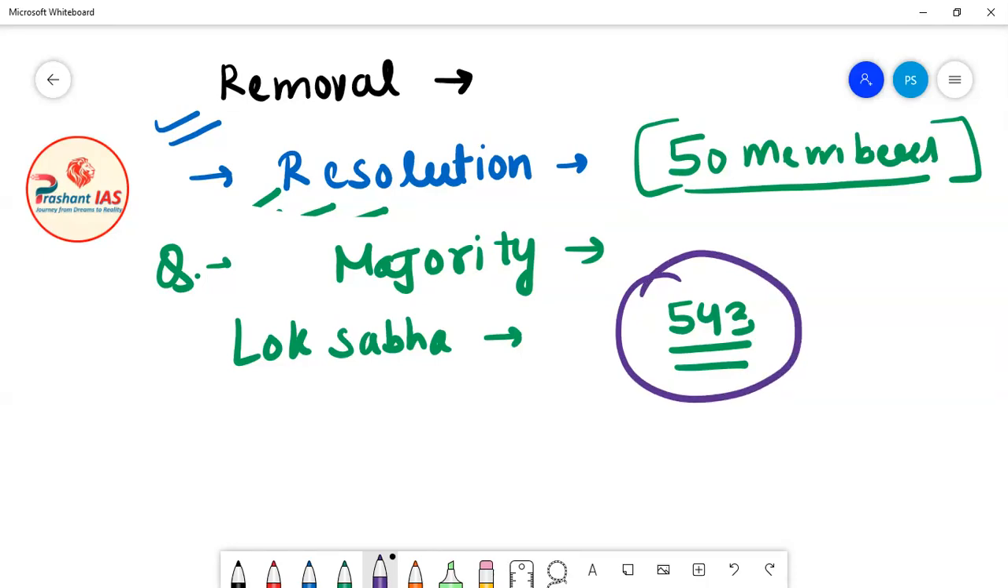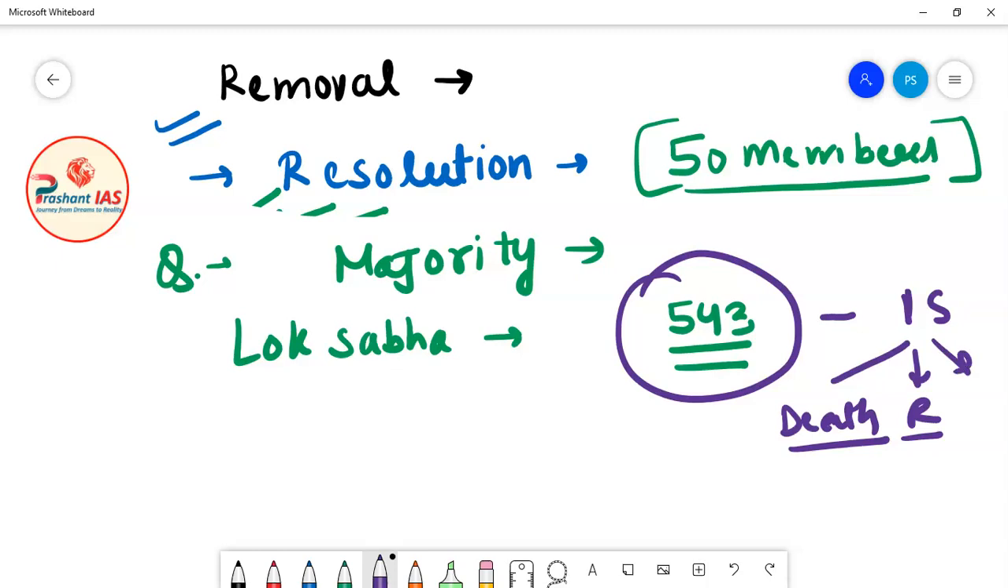Now let's suppose friends that there are total 15 vacancies in Lok Sabha. Now what is the meaning of vacancy? Vacancy means these seats are vacant. No person is occupying these seats. Now vacancy can be due to many reasons. For example, the death of the members, the resignation, which means the members have resigned from their post, and disqualification, which means the members are disqualified from their post.